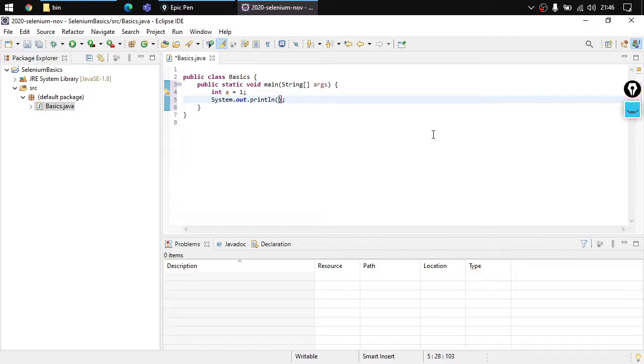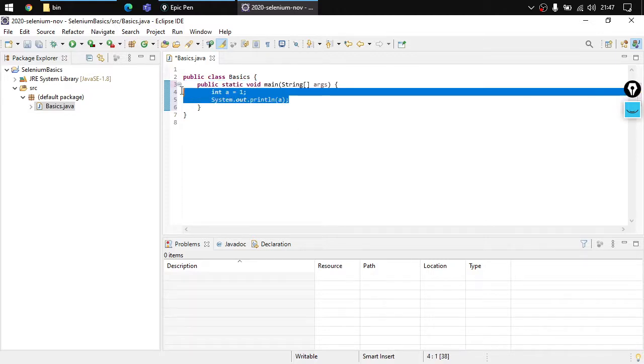Doing this is very easy. In the system.out.println function, you can specify the text that you would want to print. Suppose I would like to print the variable a. You can see that I specified a inside this bracket and I'm good to go. The problems have gone. There is no triangle shown here. But if I remove this a, you can see that there is a triangle shown. This is giving us a prompt that there is a problem: the value of local variable is not used. If I specify a inside system.out.println, the error is gone.